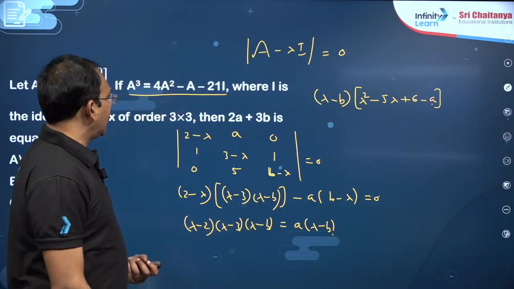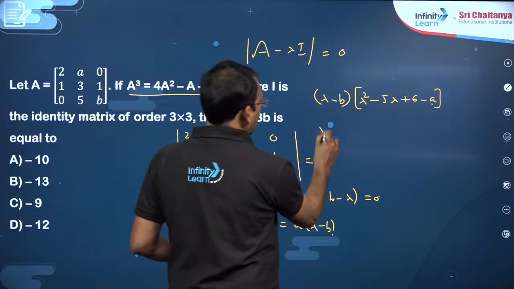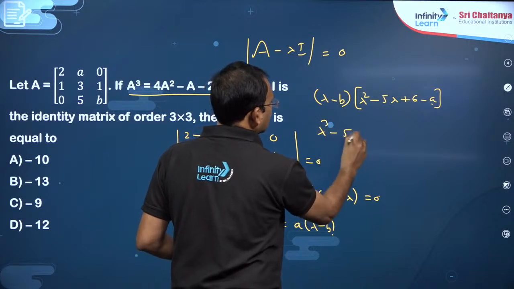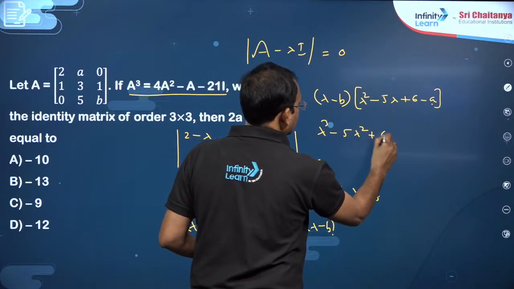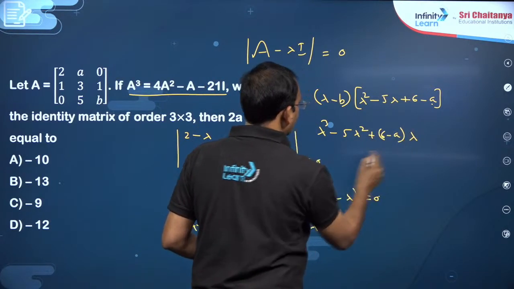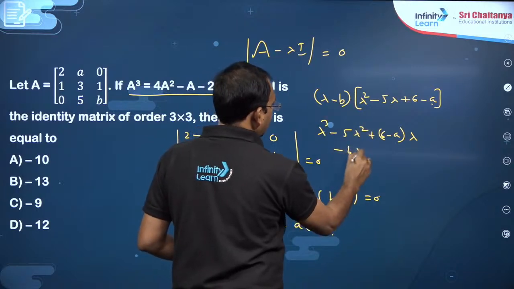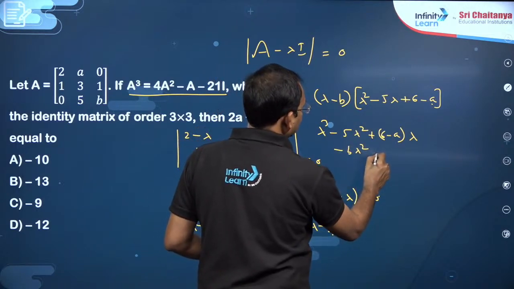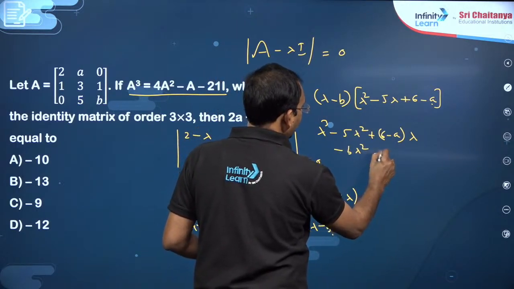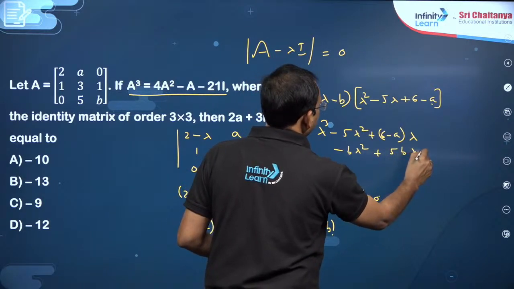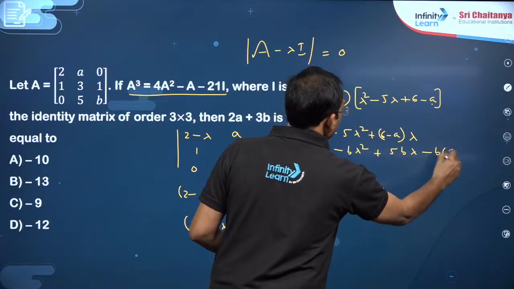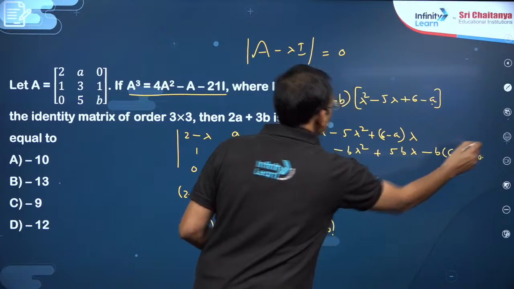So you can multiply here, my dear friends: lambda cube minus 5 lambda square plus 6 minus a into lambda, minus b lambda square plus 5b lambda, minus b into 6 minus a, equal to 0.